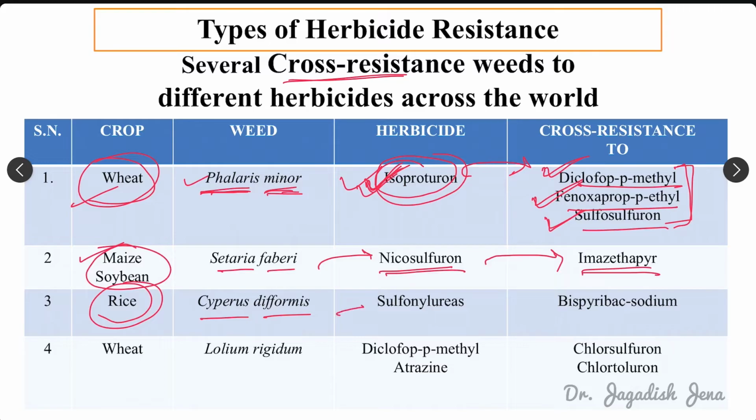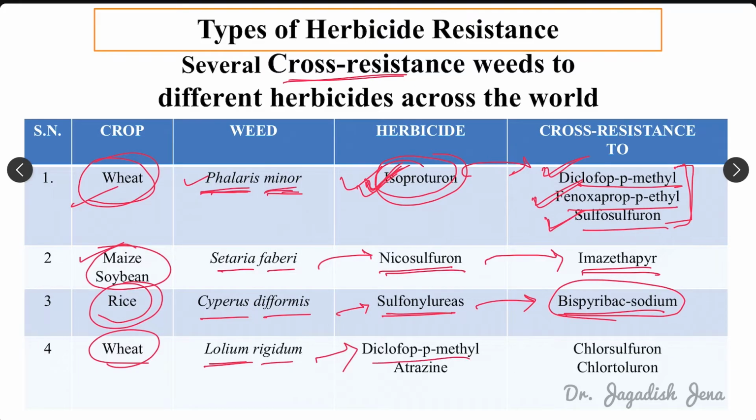It showed resistance to the sulfonylureas group, and later on also to bispyribac sodium, that is Nominee Gold, right? So this is another example of cross resistance. In wheat, another weed, Lolium rigidum, also developed resistance to diclofop-methyl and atrazine. Again, it developed resistance to chlorsulfuron and chlorotoluron. So these are some examples of cross resistance.